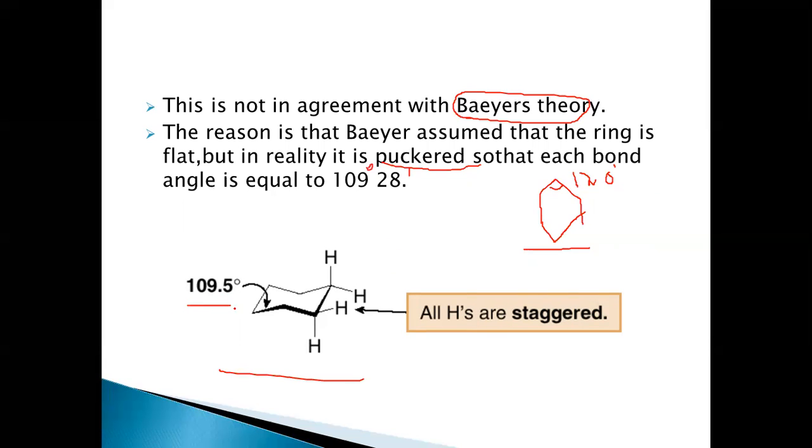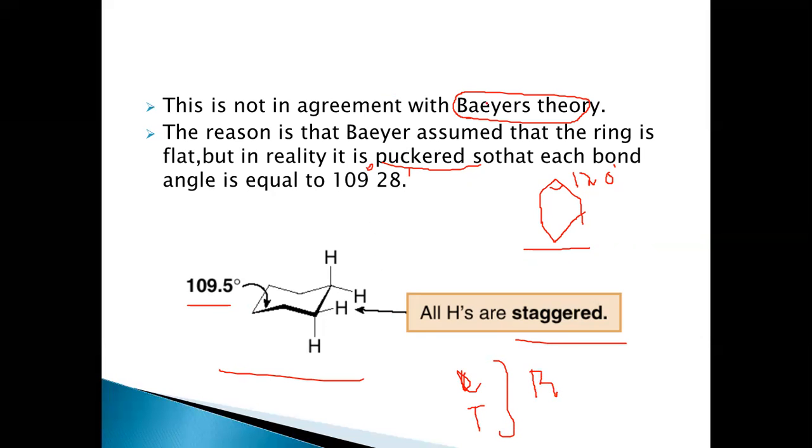There is no angular strain, and also all the hydrogens and all the carbon atoms are in staggered conformation. Therefore, it is free from angular strain and free from torsional strain. So it is totally free from all the strains. That is, no ring strain is seen in this molecule here.